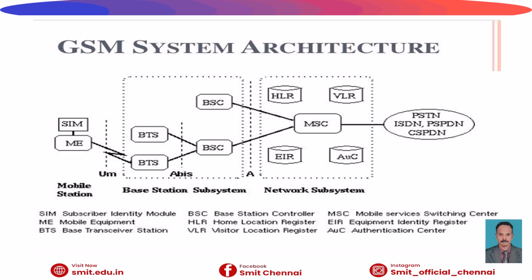Here the base station subsystem, the network subsystem as well as the mobile station have been clearly depicted in the diagram. So we can make a GSM call setup so that it can be connected globally by means of a network system. This diagram depicts a very clear architecture that consists of three parts, namely mobile station, base station and network subsystem. Along with that, it has been connected to the PSTN, that is public switched telephone network, as well as ISDN, PSPDN and CSPDN.